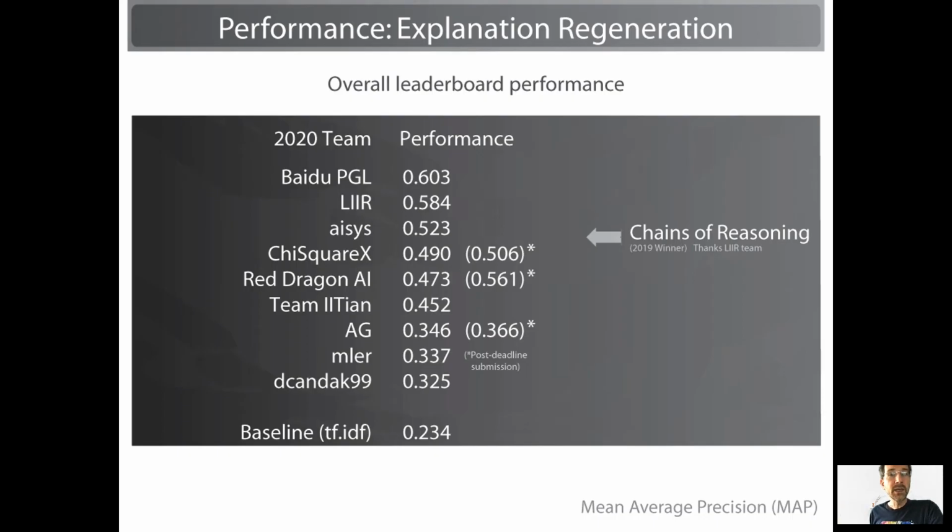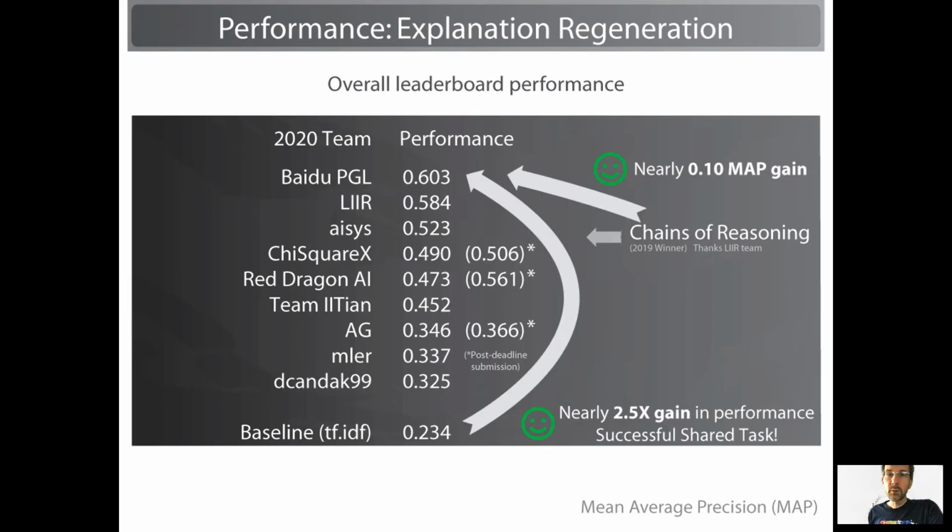In total, we had 9 in-competition submissions this year, which doubles the number that we had from last year, so there's a great deal of interest in the task. 5 teams submitted shared task papers that we'll talk about in a second. The overall top performance reached about 0.6 MAP from the Baidu team, congratulations, with the LIR team squeaking in just behind.